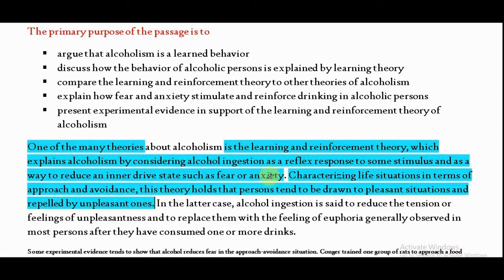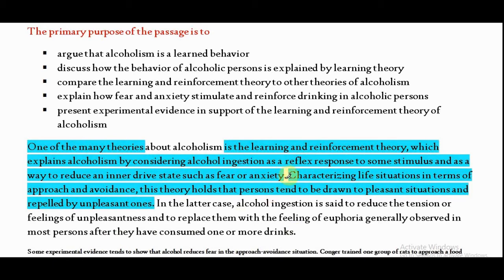The previous case is the first case, characterizing life situations in terms of approach and avoidance. And second case, alcohol ingestion is said to reduce the tension or feelings of unpleasantness and to replace them with the feeling of euphoria generally observed in most persons after they have consumed one or more kinds of drinks.